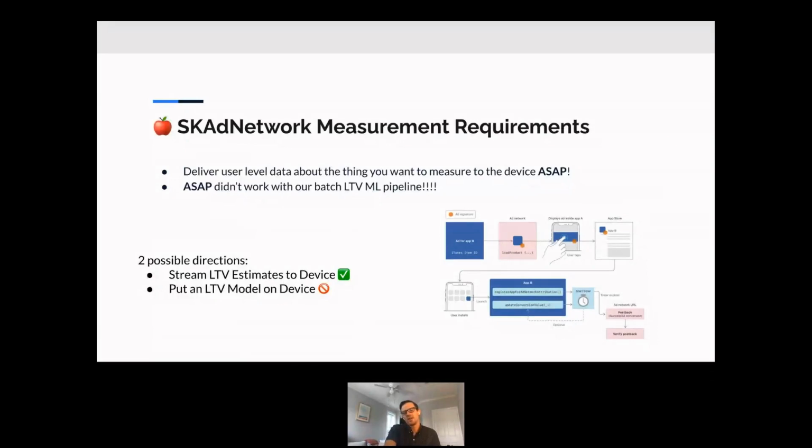We could either design an ML system that's faster and can send LTV expectations to the device relatively quickly, which I'm going to call our streaming LTV estimates to device solution, or we could put an LTV model on the device and have the device side code deal with all that. We chose ultimately to go the streaming side because it's a lot easier. We as a company just aren't prepared to do ML ops for the models on device. So that's why we chose that route.